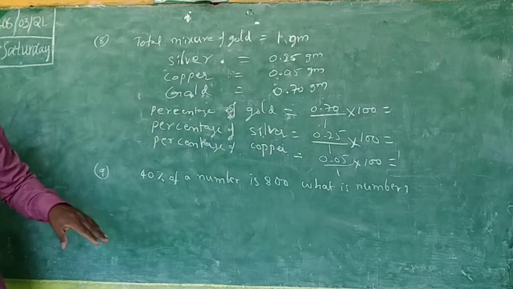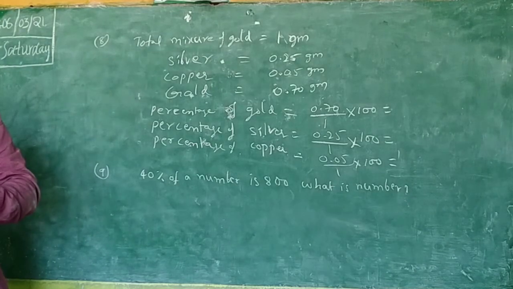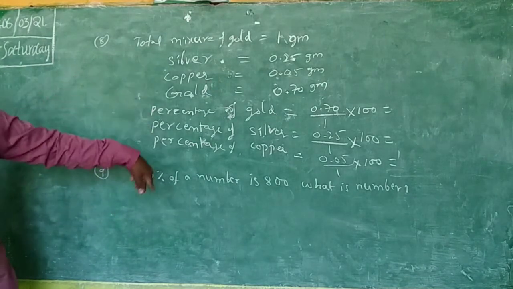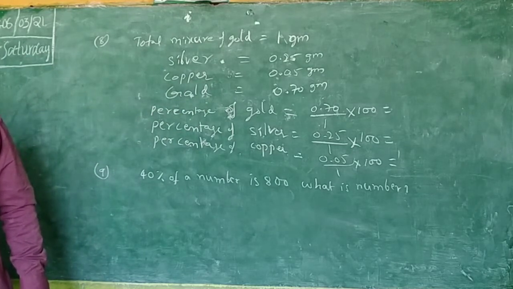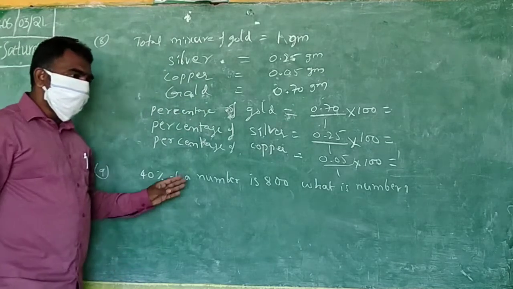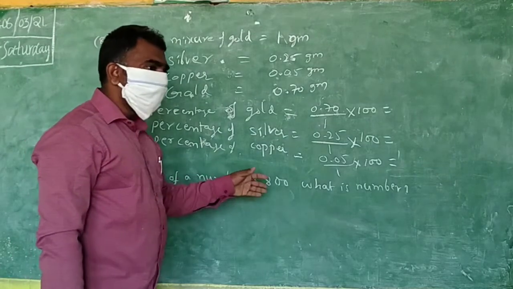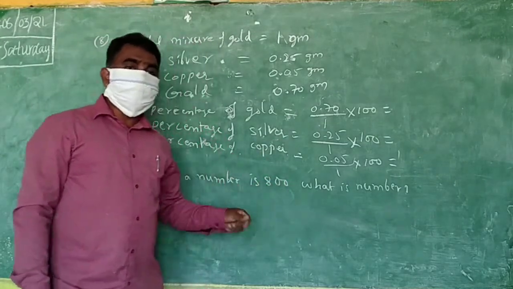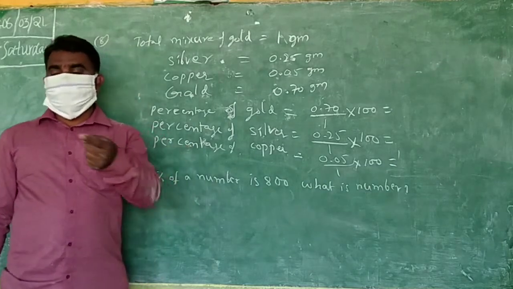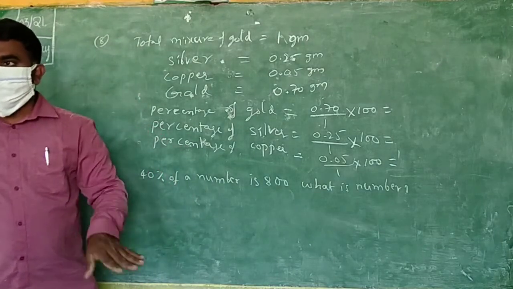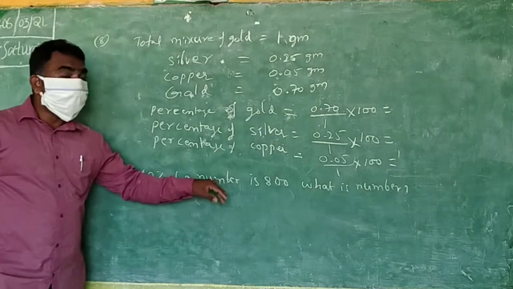But here it is 40% of a number is 800. You understand? So that is wrong, because it is not 40% of 800.